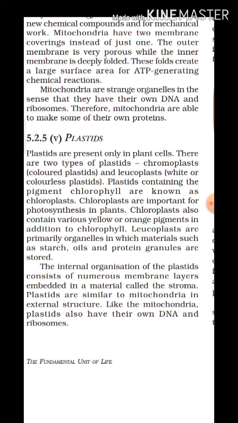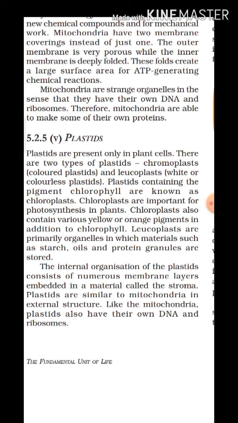One is chromoplasts, which contain color, or you can say colored plastids, and leucoplasts, which are colorless, or you can say white plastids. Plastids containing the pigment chlorophyll are known as chloroplasts, and chloroplasts are important for photosynthesis in plants.